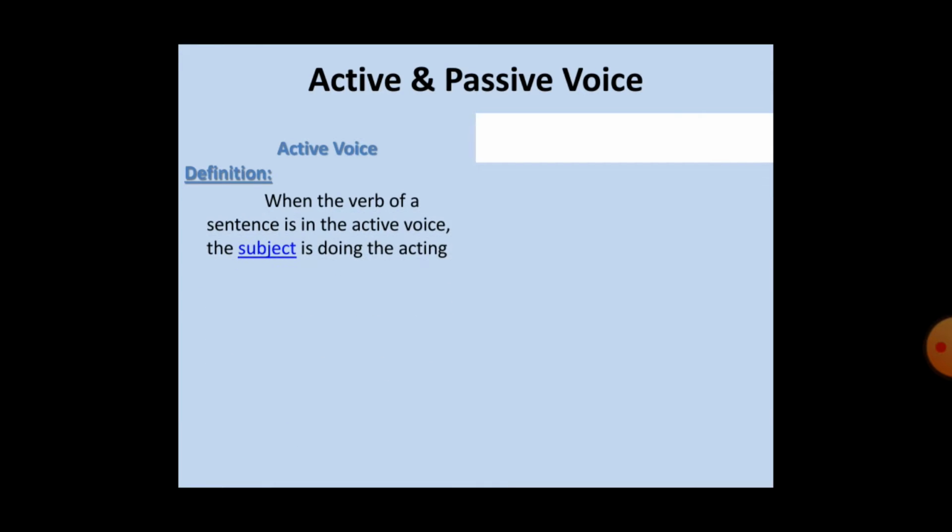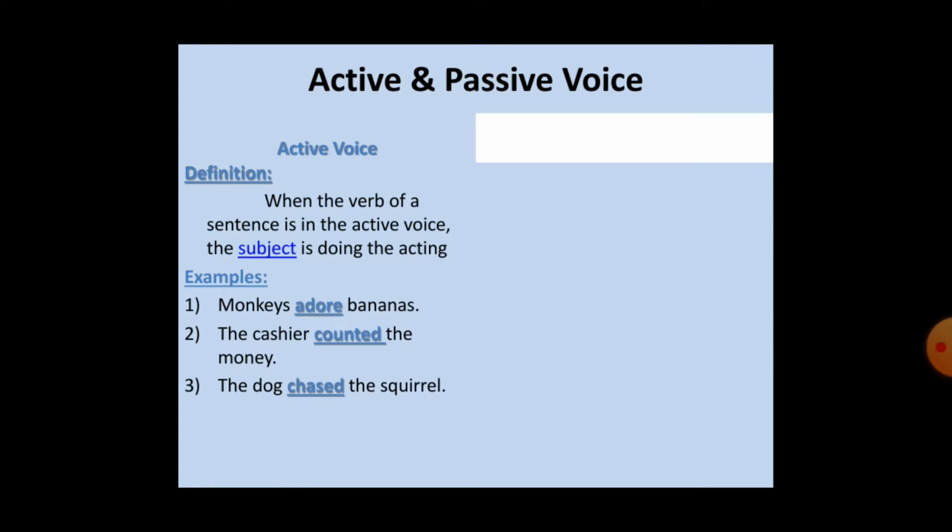First of all I start from active voice. Basically active voice is when we emphasize the subject in the sentence, and we have transitive verbs. Transitive verbs are those verbs in which we have subject and object in the sentence. A common example of active voice is: monkey adores bananas. Monkey is the subject, the lover of bananas, and bananas are objects. Adore is a transitive verb in which an object is there.